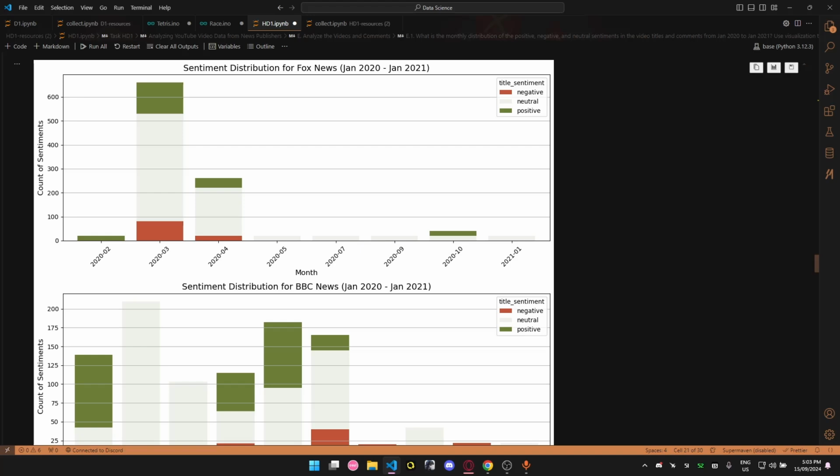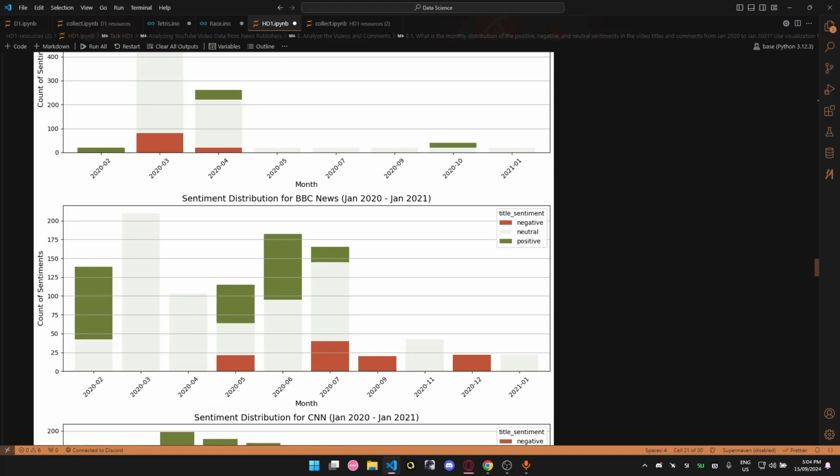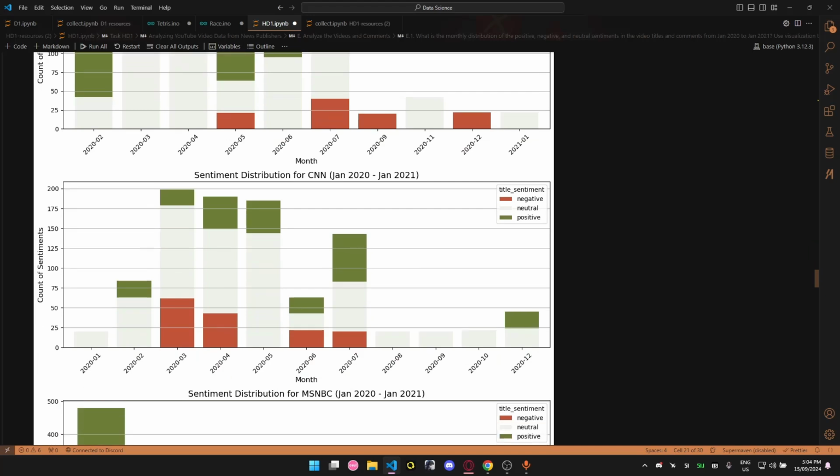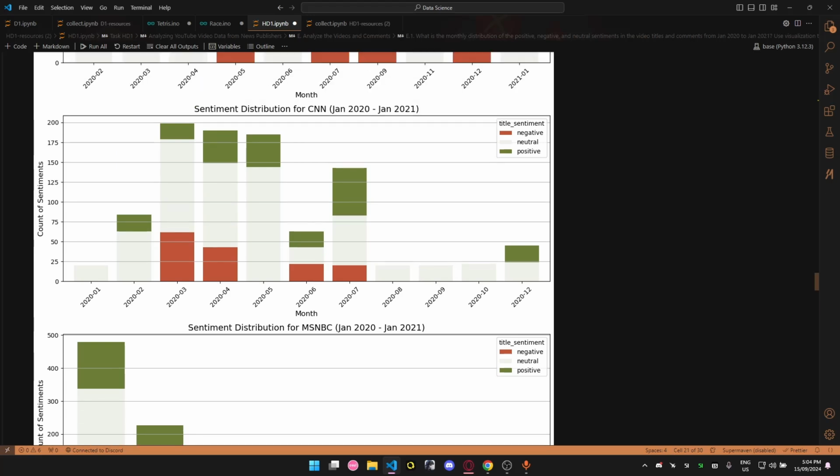Let me go through the second observation, which is about the high activity in early 2020, especially from March to May. We can see a higher number of sentiments per video, which is directly related to the channels posting more videos about this topic, COVID-19.